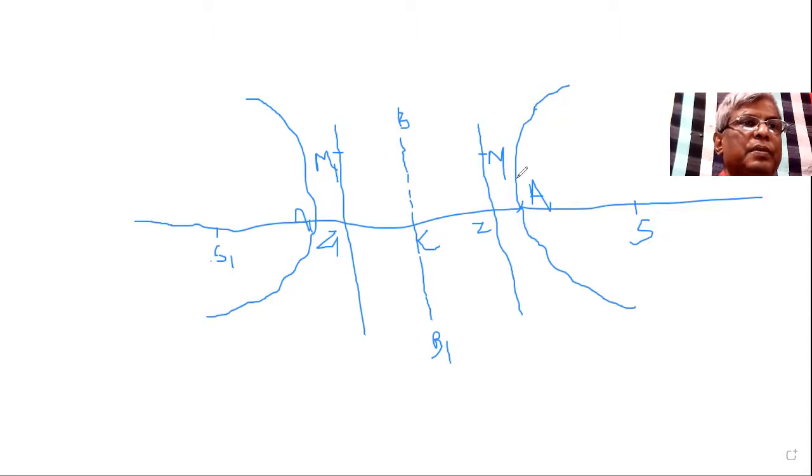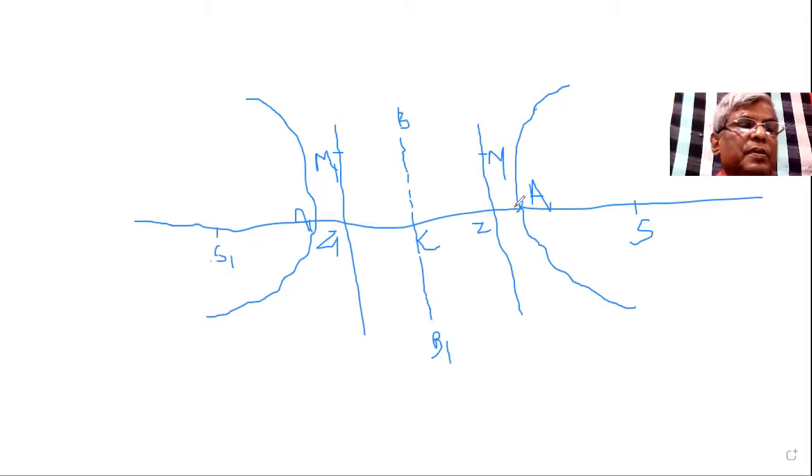This S is the focus, and this is ZM. Here is Z and here is M. ZM is the directrix, and we draw from S, SZ perpendicular to ZM.